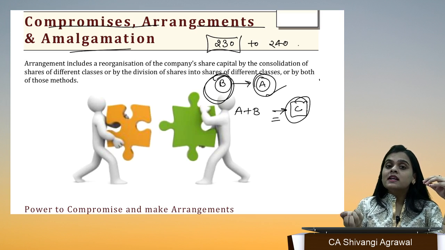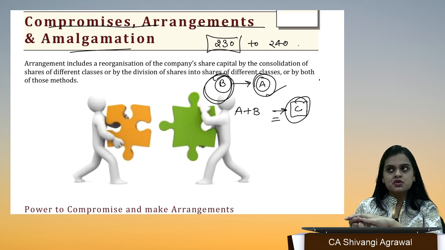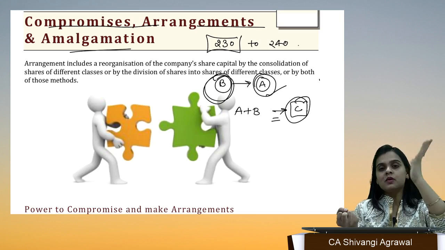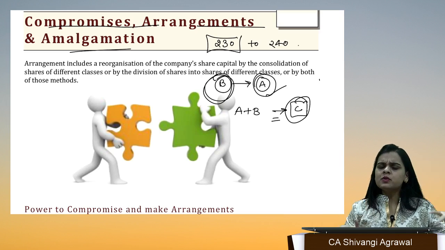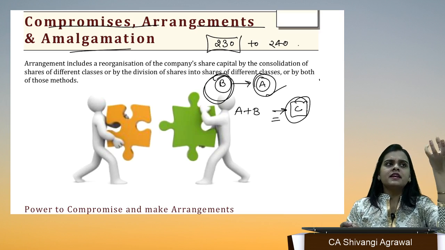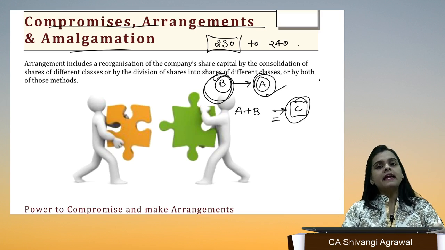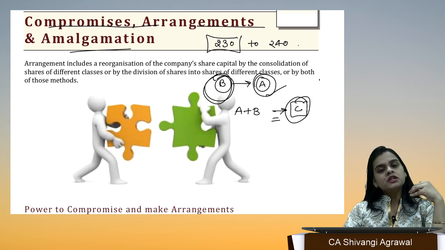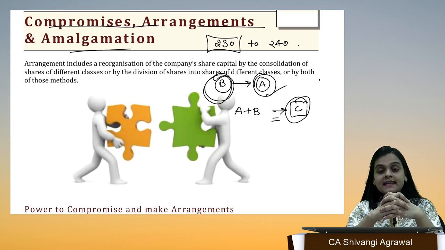The company's valuation, maybe, I have a share of Ranbaxy which is say 500 rupees. Now when Sun Pharma is acquiring Ranbaxy, it will pay me 1000 rupees. So it is going to benefit me. So they are doing some arrangement only. They are doing such kind of arrangement that I am going to buy all your assets and properties for our mutual benefit. So can I not say that amalgamation is also a kind of compromise and arrangement only with some additional things? Of course, I can say that.